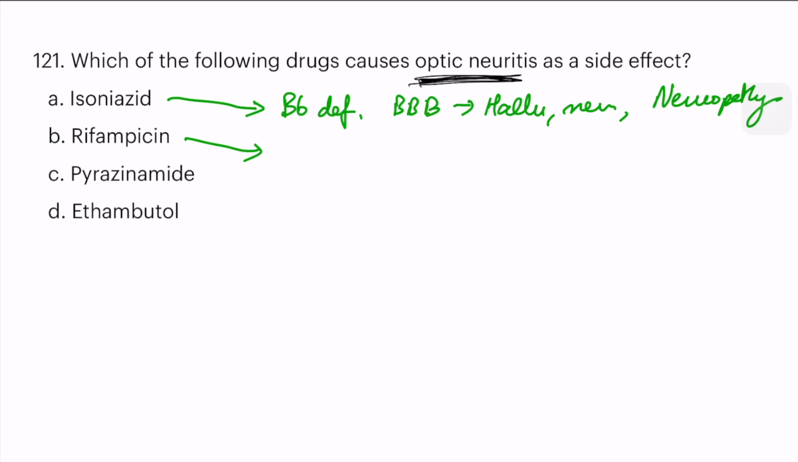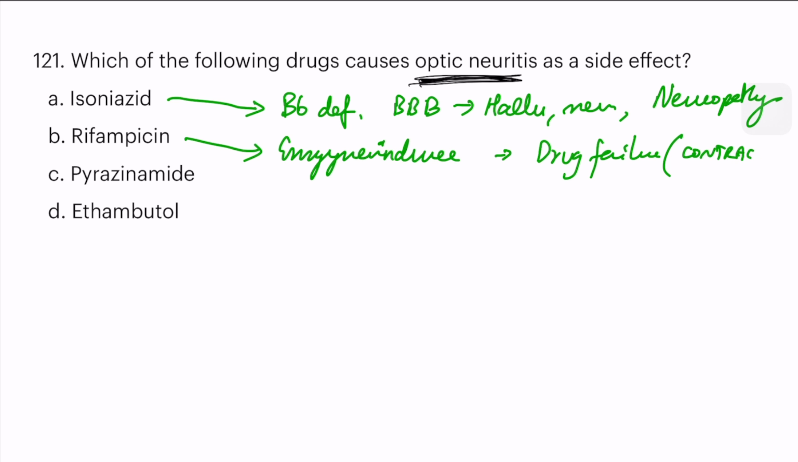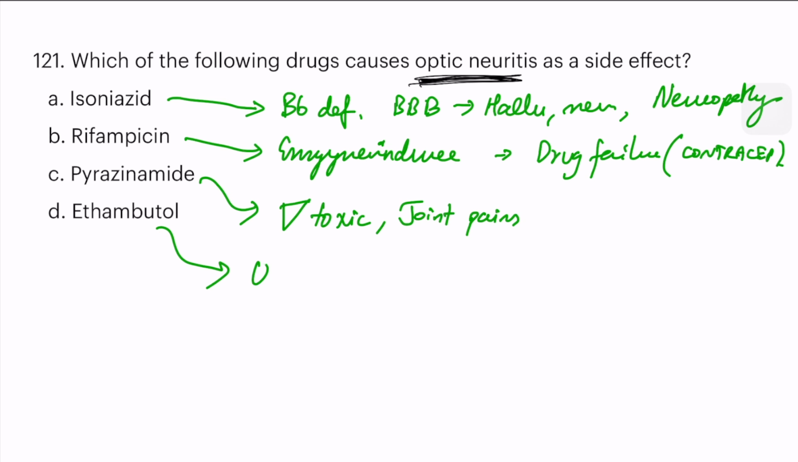What about rifampicin? Primarily, it's an enzyme inducer. That's the major problem we have. Enzyme inducer, which causes drug failure, such as contraceptives. What about pyrazinamide? Hepatotoxic, and it can also cause joint pains. Ethambutol, optic neuritis. That is the question. So the answer would be ethambutol.